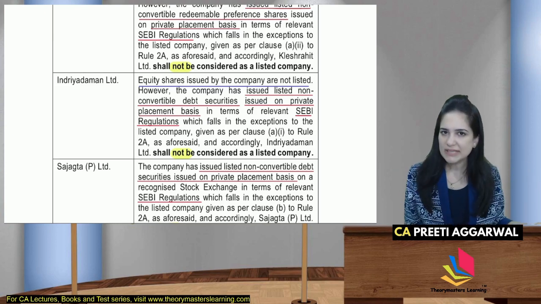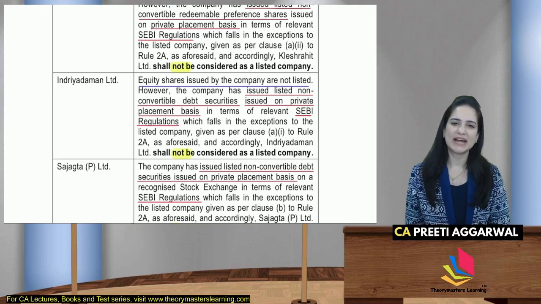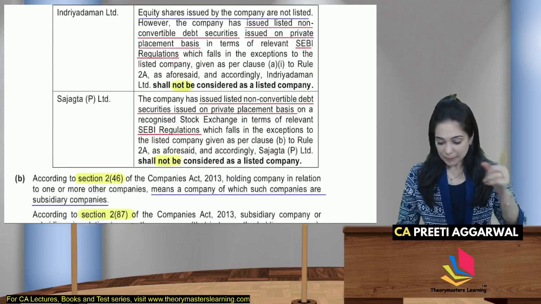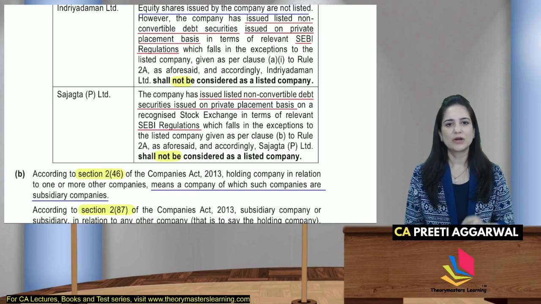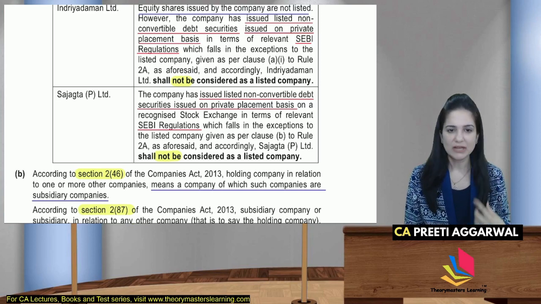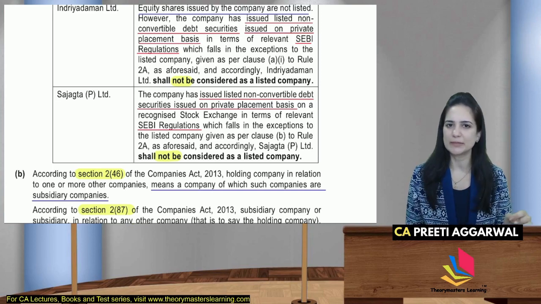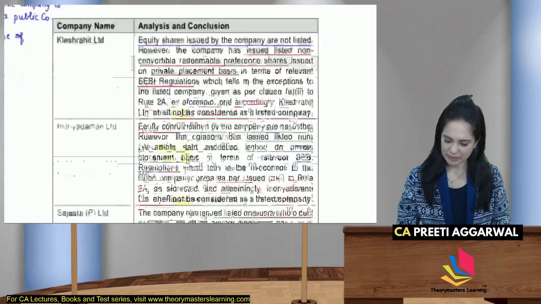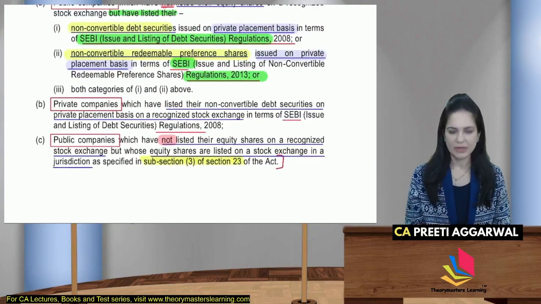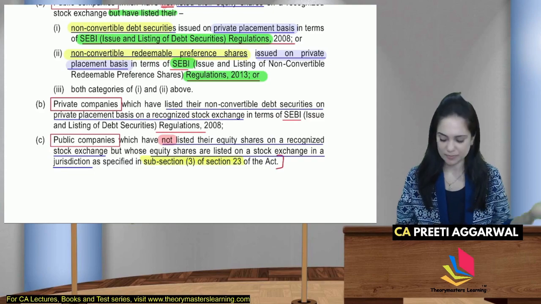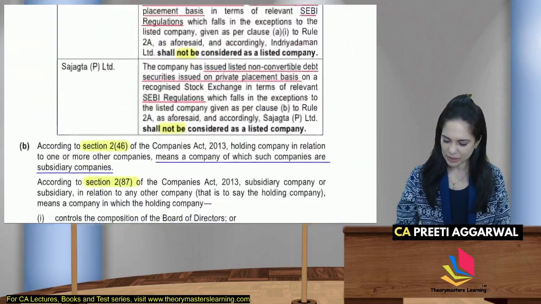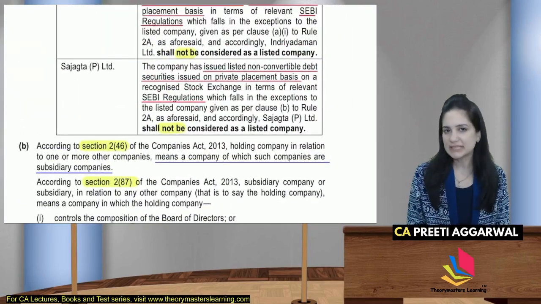This falls under an exception. It's not considered a listed company. You are a private company. You have issued listed non-convertible debt securities on private placement. Yes, I am a private company. Non-convertible debt securities on private placement following the SEBI regulation. You are covered under an exception.